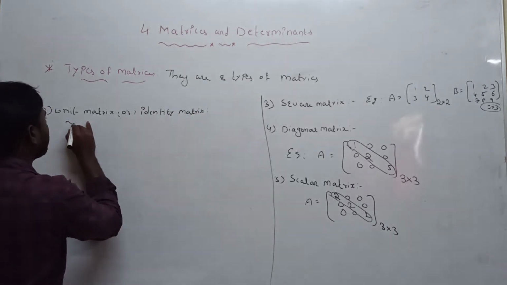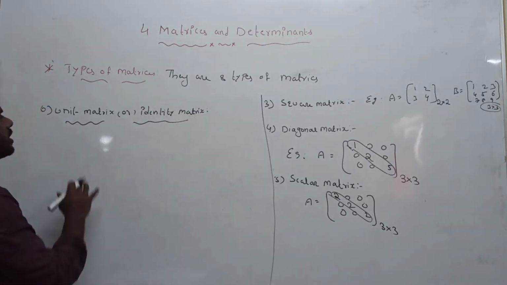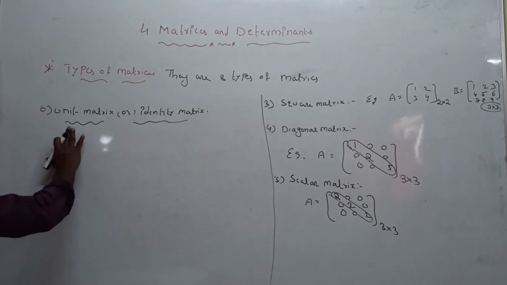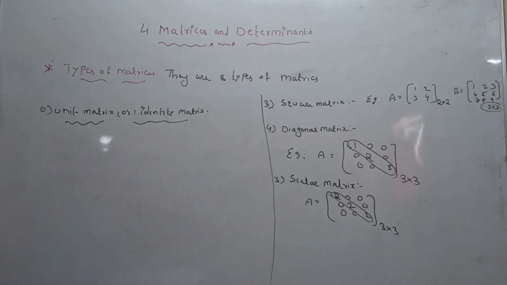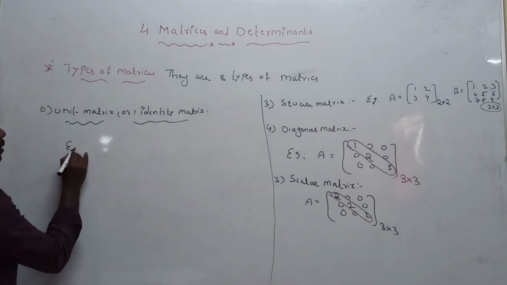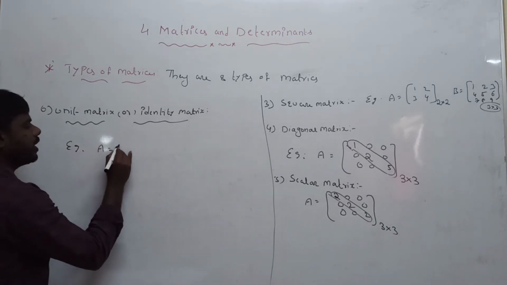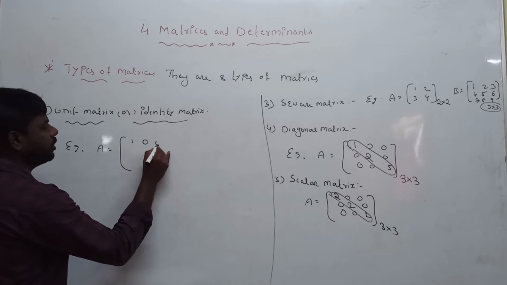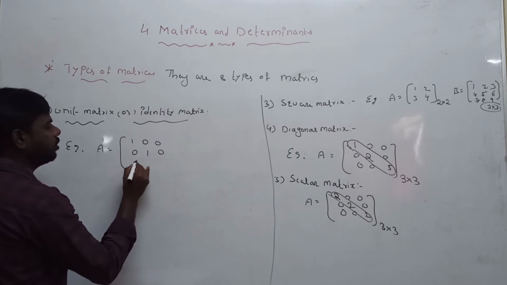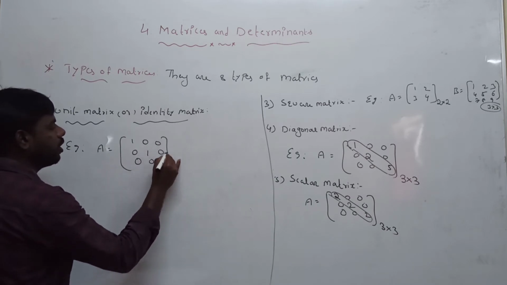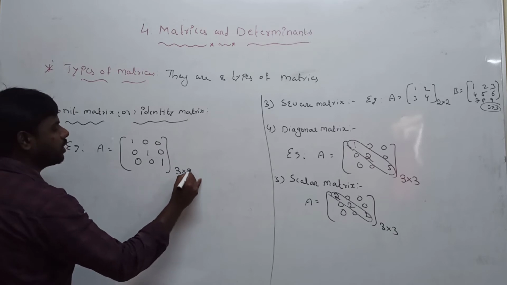A square matrix is said to be a unit matrix or identity matrix if non-diagonal elements are zeros and diagonal elements are equal to 1. So an example is A equals 1 0 0, 0 1 0, 0 0 1. The order of the matrix is 3 rows, 3 columns.